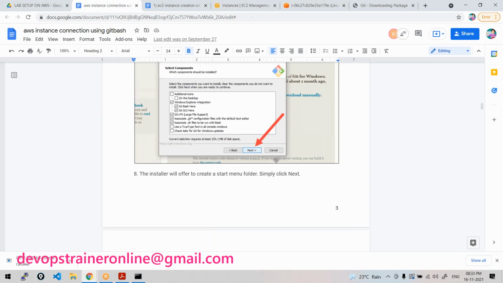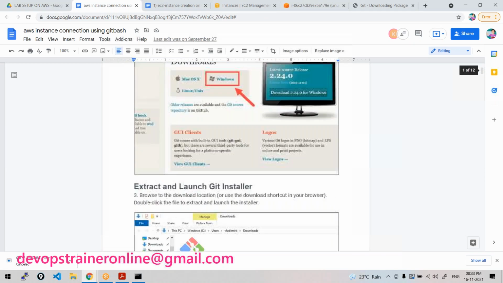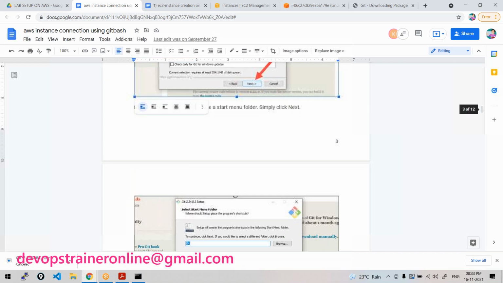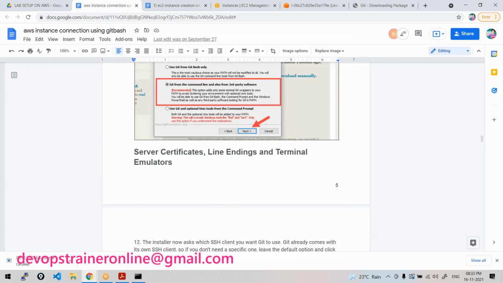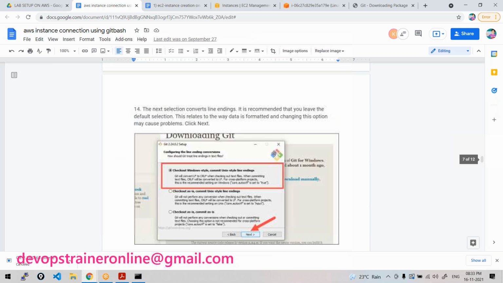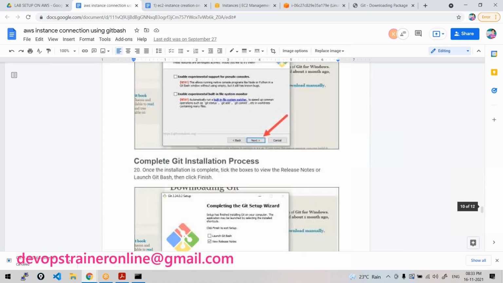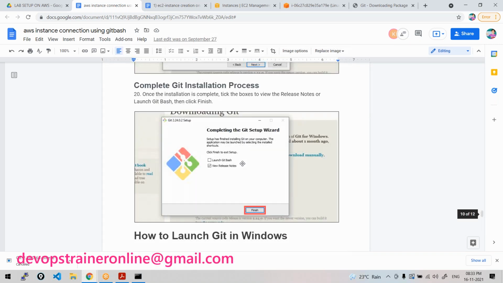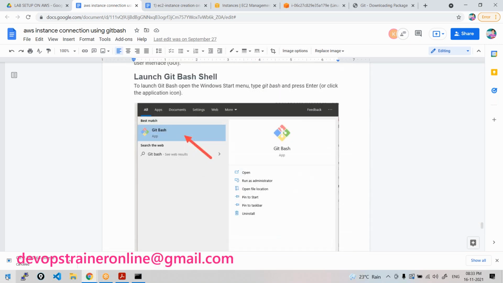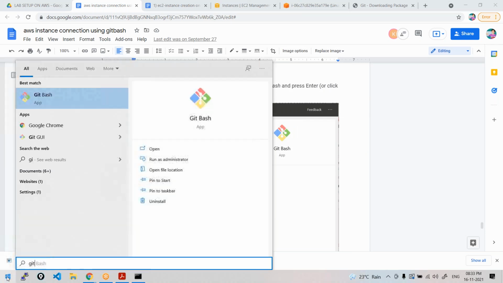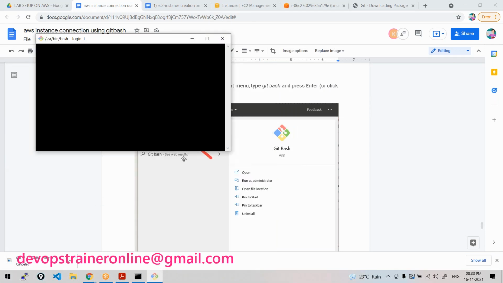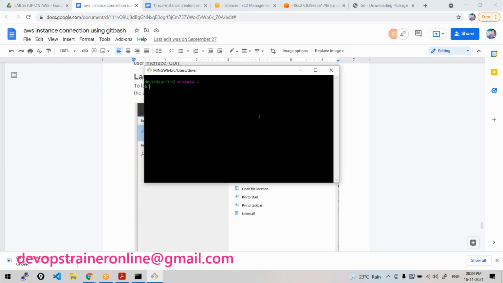So once these steps are done, you should go through all the steps of this installer, this wizard, and just click on next. Always select the default values, and when you click next, you will see your Git Bash installed. See here, it says finish and Git Bash will be installed. Once you go here, Git Bash provides you some command line experience in your Windows. It provides a bash environment. So just let us zoom it.